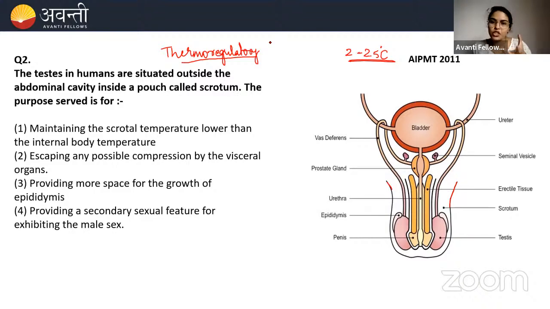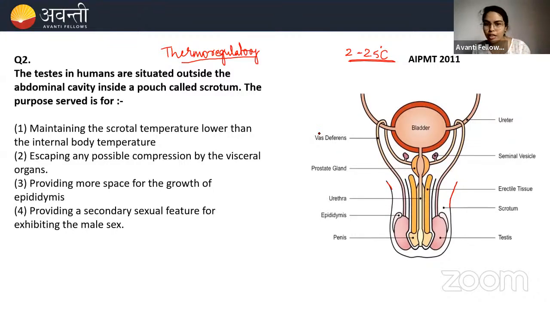The scrotal sac will shrink, and the scrotum will be near the internal body, to get the heat from the internal body. When we are in a colder condition, our body synthesizes more heat and the scrotum will be contracted and closer to the body. Similarly, when the person is in hotter conditions, like if you went to the Dubai desert, there is so much heat. At that time, the scrotal sac will relax and move out of the body. So this is how our scrotal sac does thermoregulation based on the temperature.